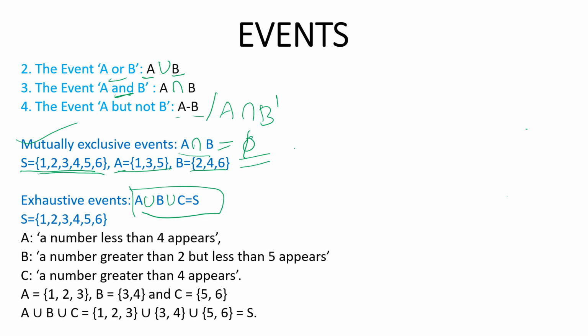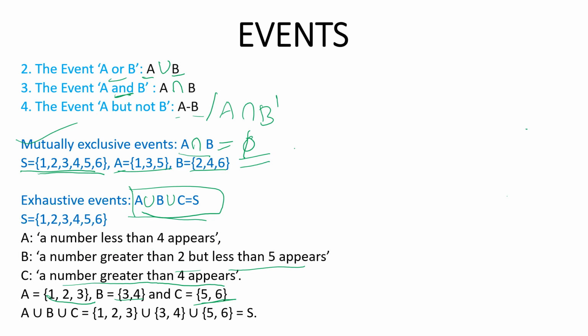The sample space is 1, 2, 3, 4, 5, 6, and A is a number less than 4, which means 1, 2, 3. B is a number greater than 2 but less than 5, which is 3 and 4. C is a number greater than 4, so C is 5 and 6. Now using this relation, you have to find whether it is equal to the sample space.